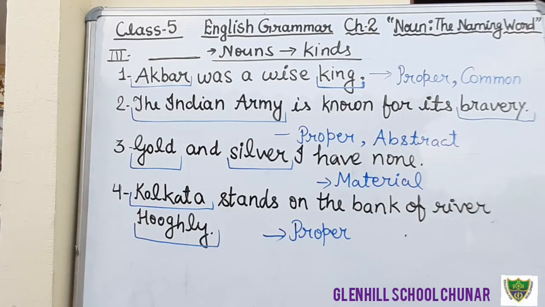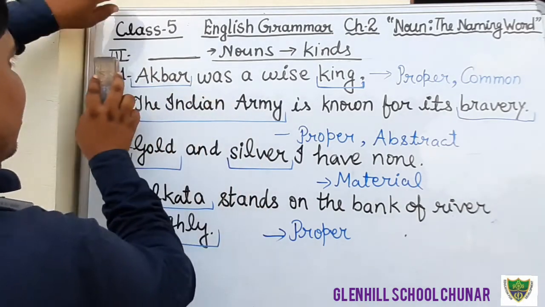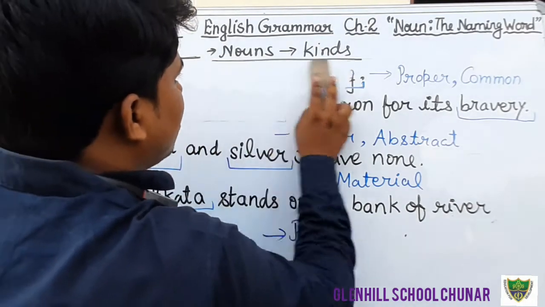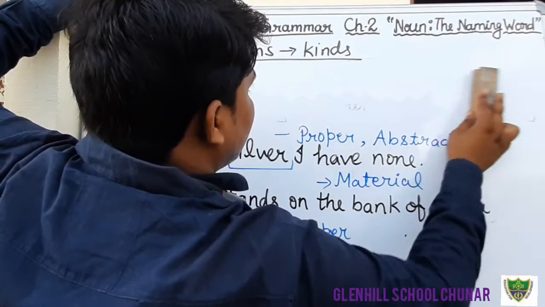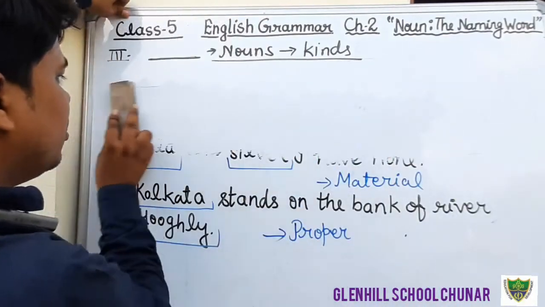Okay students, in question number 4, Kolkata and Hooghly are proper nouns, and the river, there are so many rivers in India, is a common noun. Okay, now come to the next question, question number 5. Now we will do question number 5. Just see question number 5.